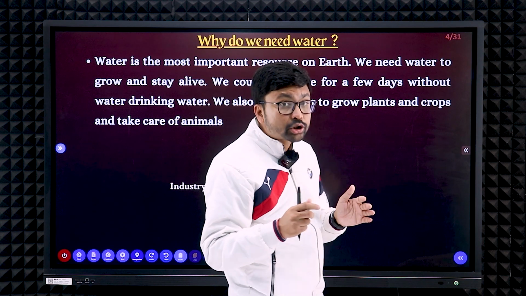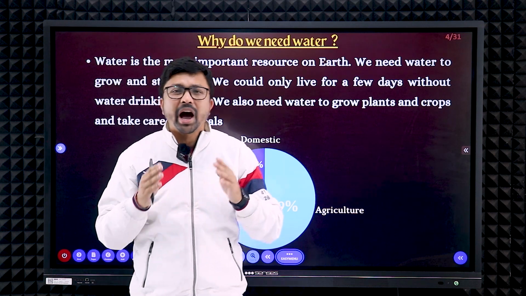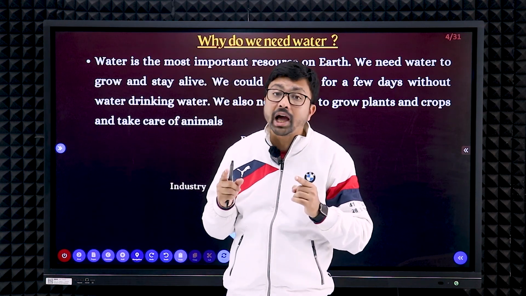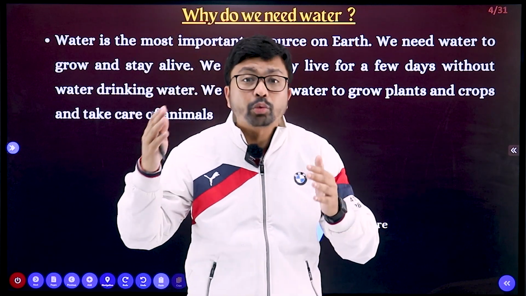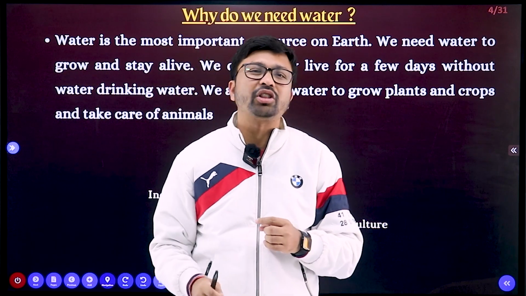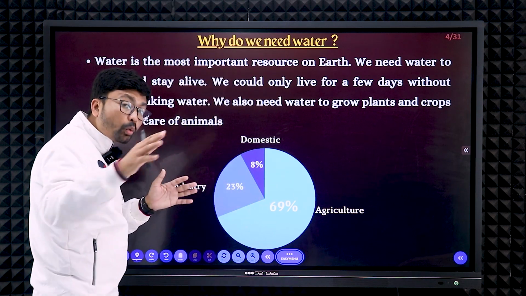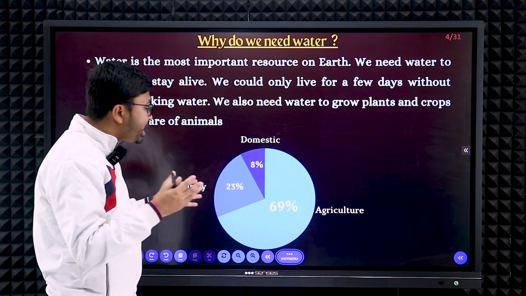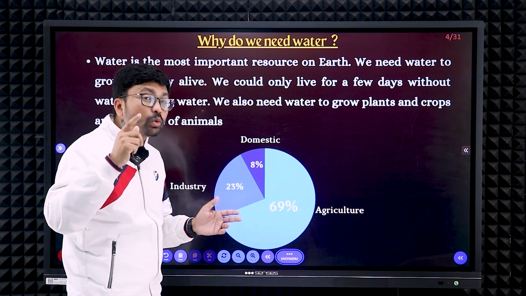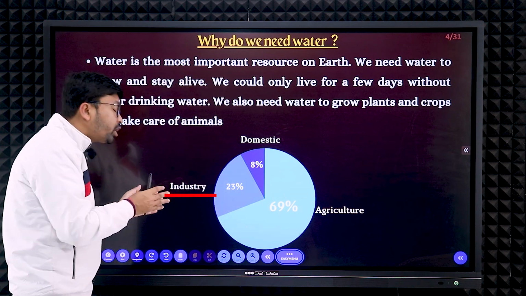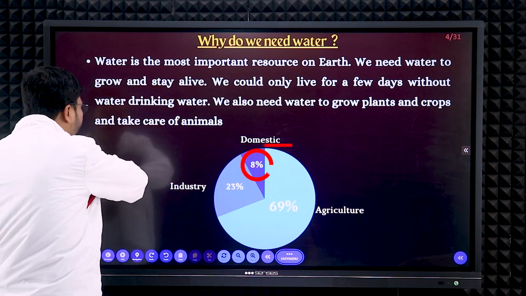Next, why is water so important? As you know, water is required for our day-to-day life, and water is life, right? Water is available only on our earth. Other planets don't have that water, so life is not possible there. On our planet water is available, so life is possible. Now for which purposes are we using this water? Here you can see 69% of water is used for agricultural purposes. For industry we require 23%, and for domestic purposes we use 8% of water.